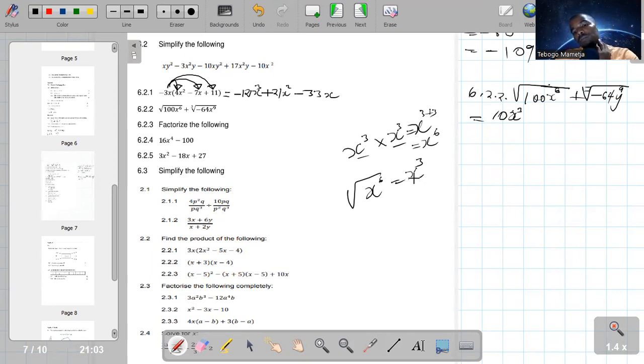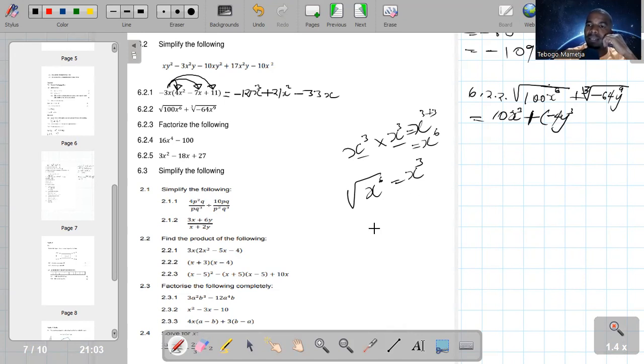Because when you multiply x to the power of 3 times x to the power of 3, you get x to the power of 6. Then plus a cube root, guys, there's a 3 there, a cube root of negative 64 and a cube root of y to the power of 9. So a cube root of negative 64 is negative 4. Why? Because negative 4 times negative 4 times negative 4 is negative 64. And a cube root of y to the power of 9 is y to the power of 3.